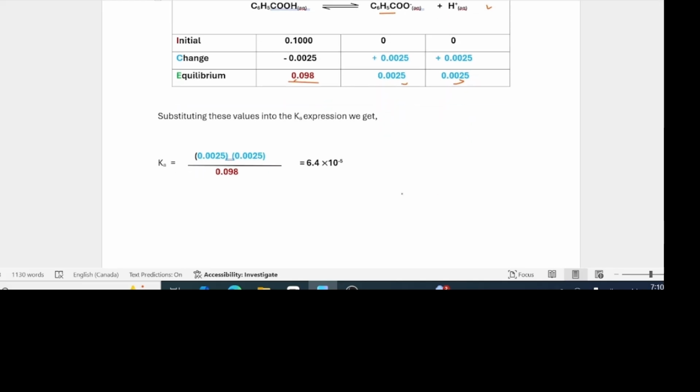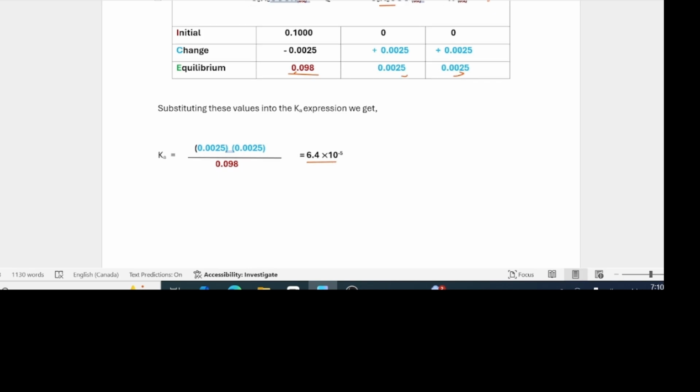Taking these and putting them into the Ka expression, it turns out that this is the calculated value for the ionization constant for benzoic acid. I hope that was useful.